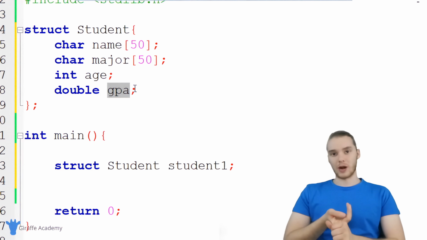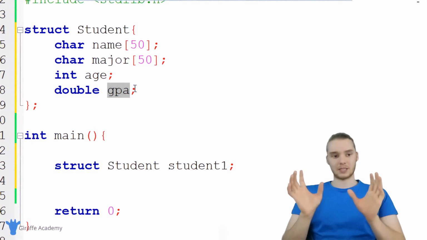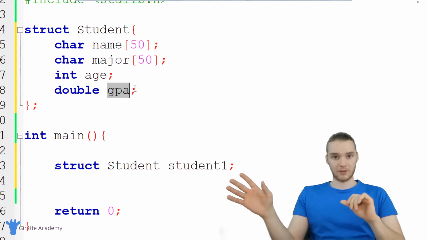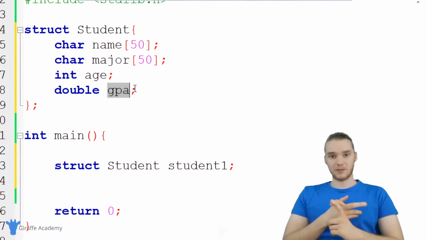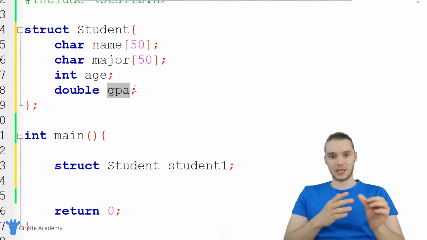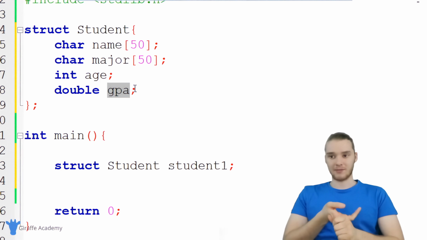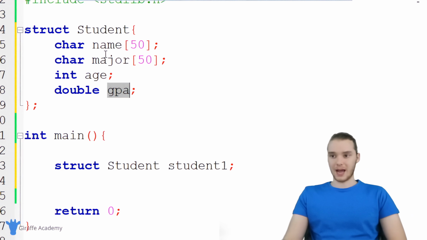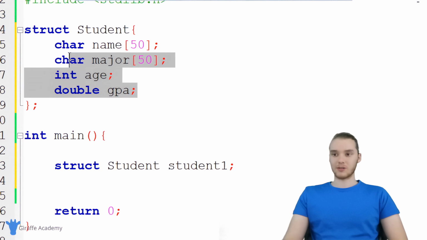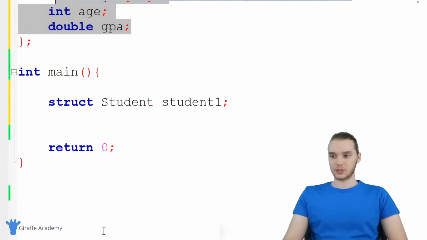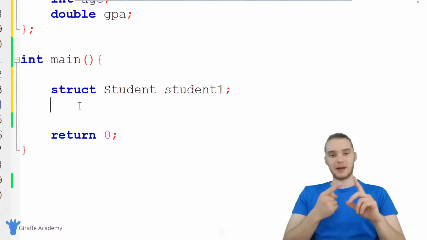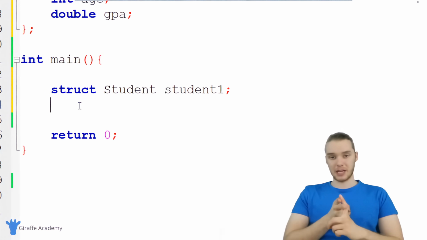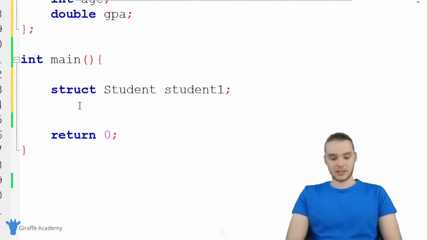If you're familiar with arrays in C, you'll know an array is a special structure that can hold multiple pieces of information, but all of the pieces of information inside of an array need to be of the same data type, and also they don't have names. With a struct, I can have a bunch of different data types like this, and I can also give them names like name, major, age, and GPA. Now let me show you guys how we can assign some values to these. For this particular student, student1, I can give them a name, a major, a GPA, and an age.